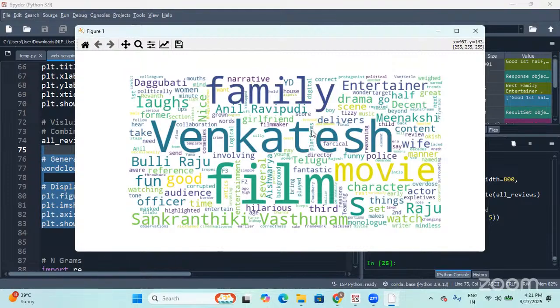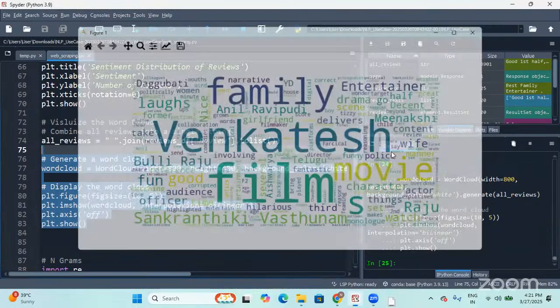But why not go and visualize the word cloud for different types of n-grams? Let us take 1 gram, 2 gram, and 3 gram and visualize the word clouds. Yes, let us go and do it as well.